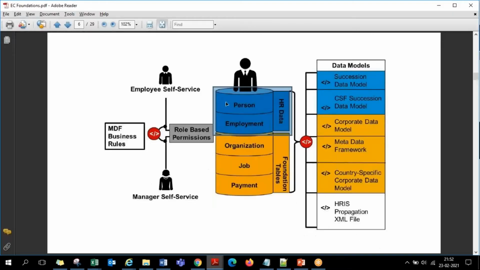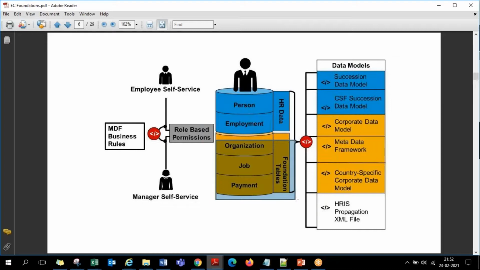And here, the 50% of the EC structure is all that; the people profile is the backbone, which is hosting all this employee data, personal details or employment details, everything is over there. And then the rest 50% of the EC structure is on the foundation data. We call it foundation data, guys. Most important terminology that we keep on using down the line from today.